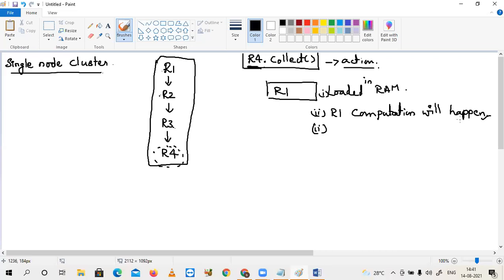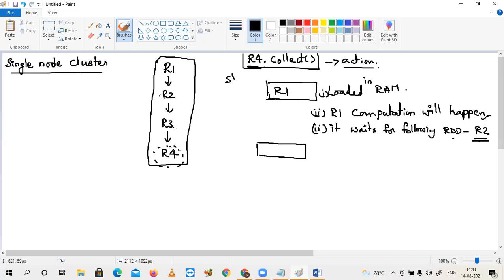Then it waits for the following RDD, which is R2. After completion of R1, R1 won't be removed from the RAM. It waits for its following RDD.